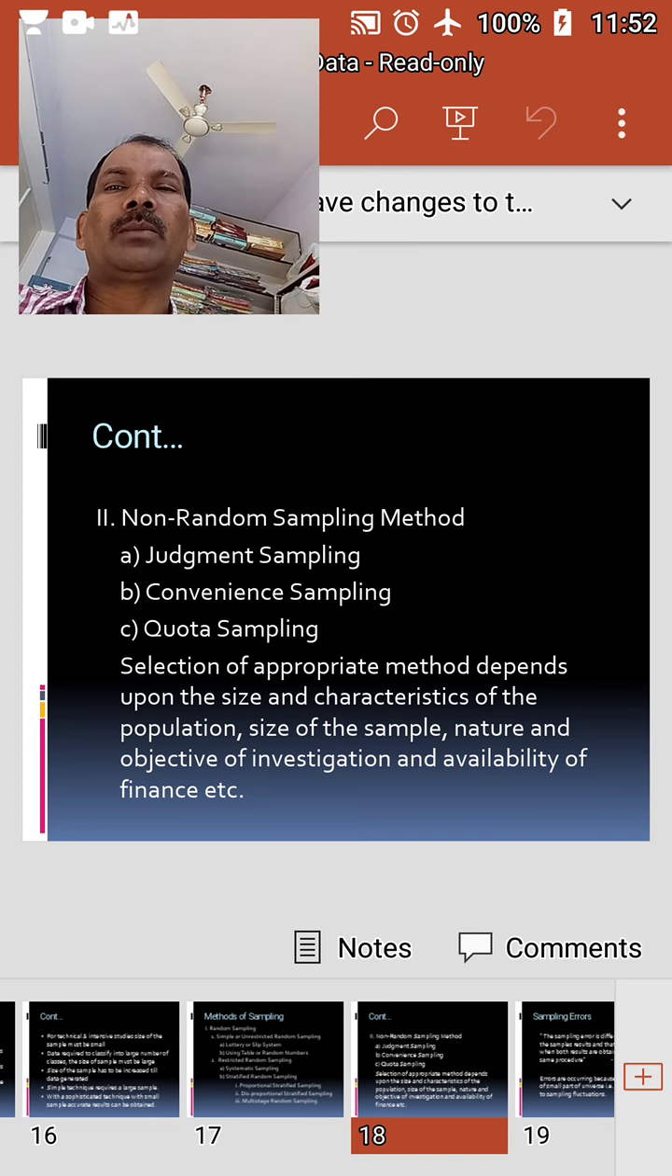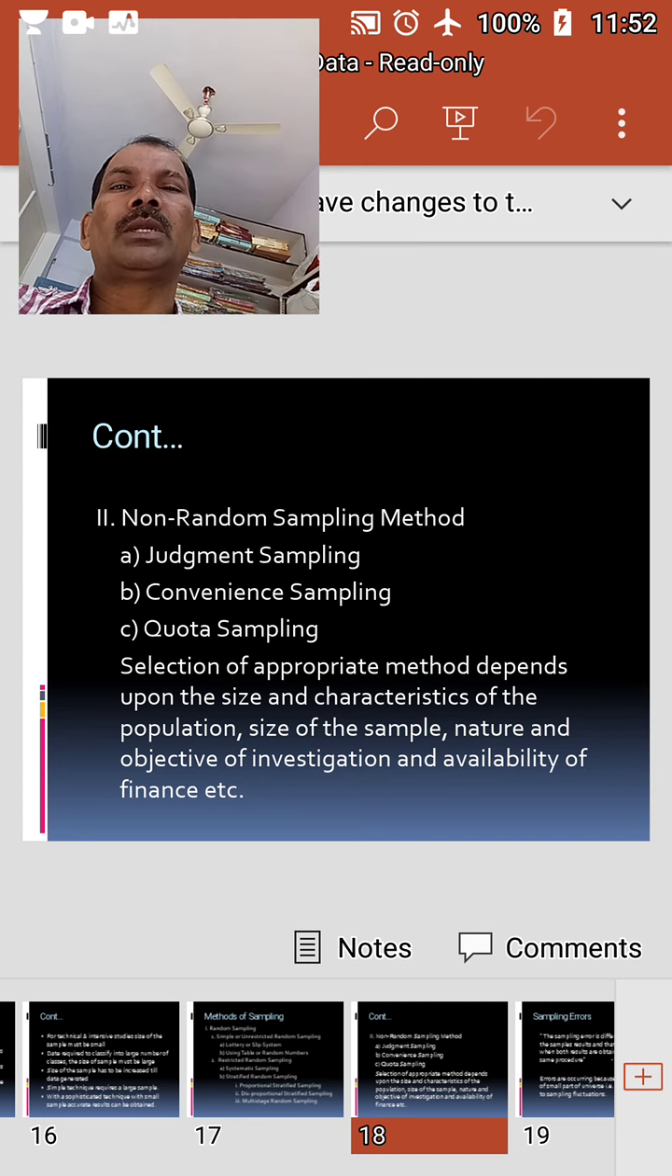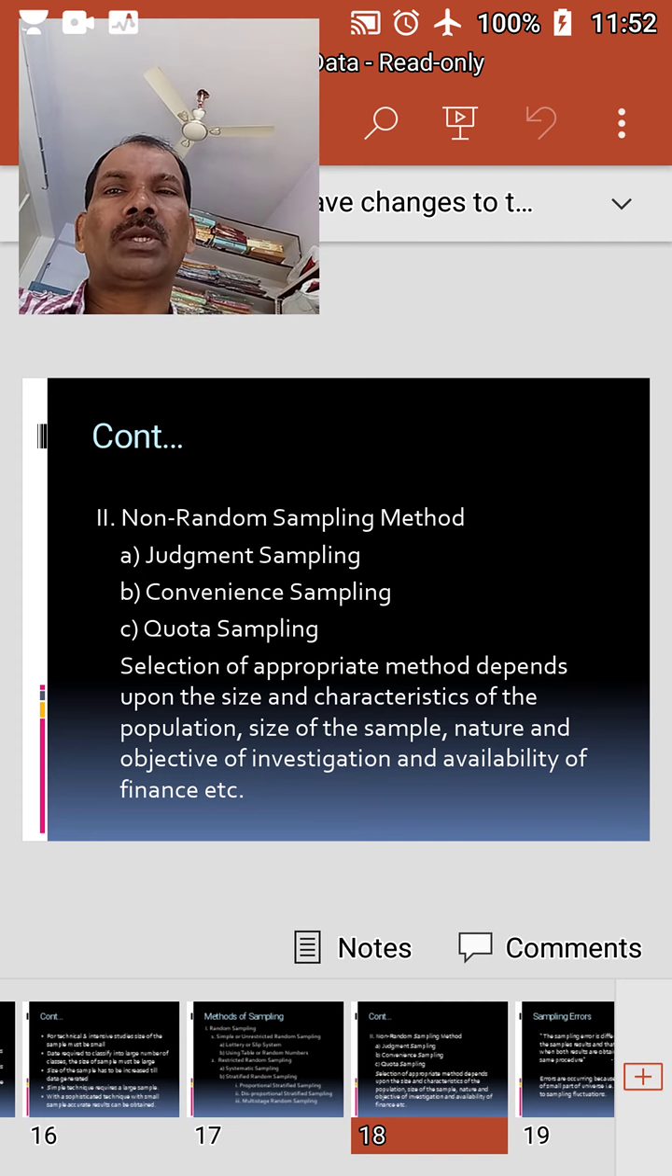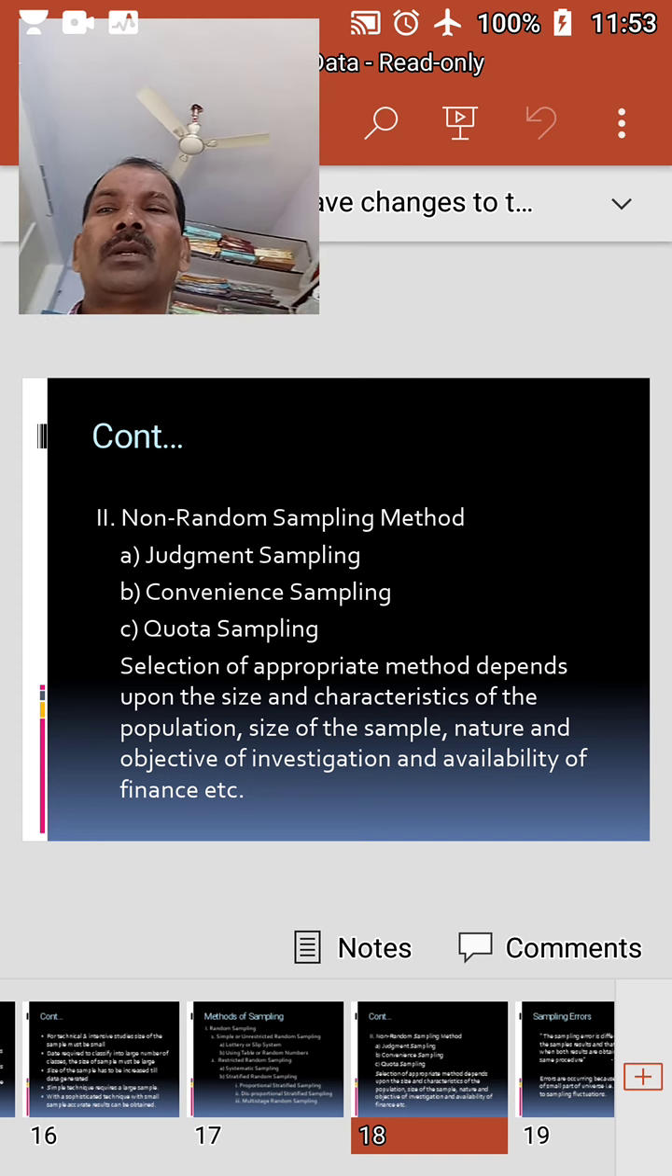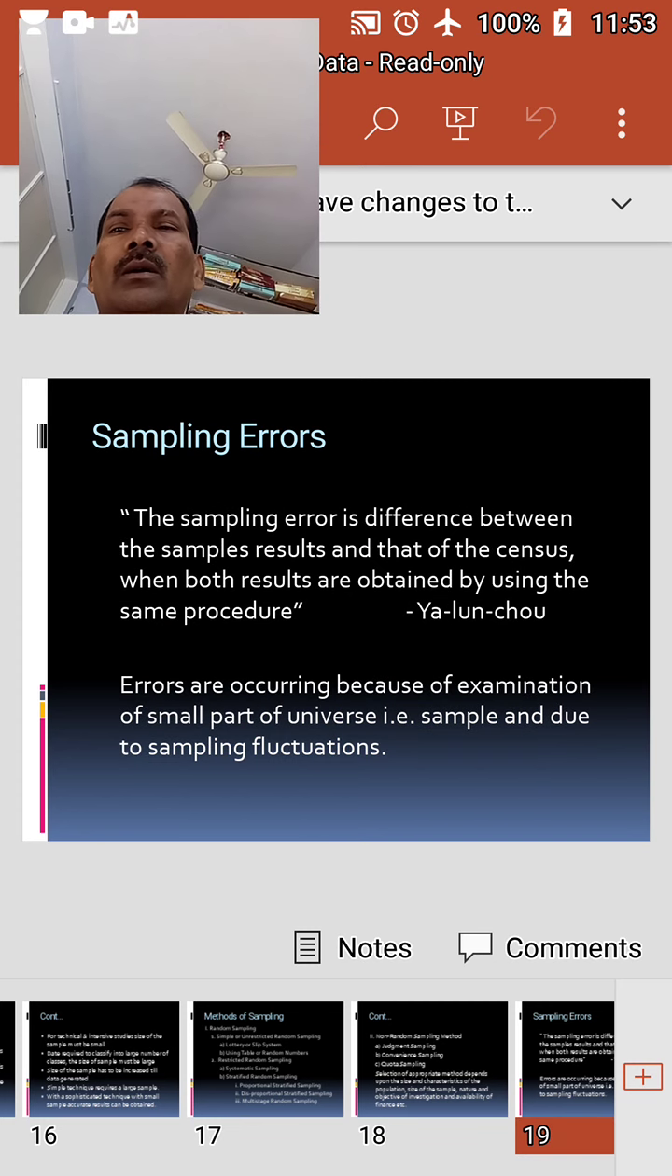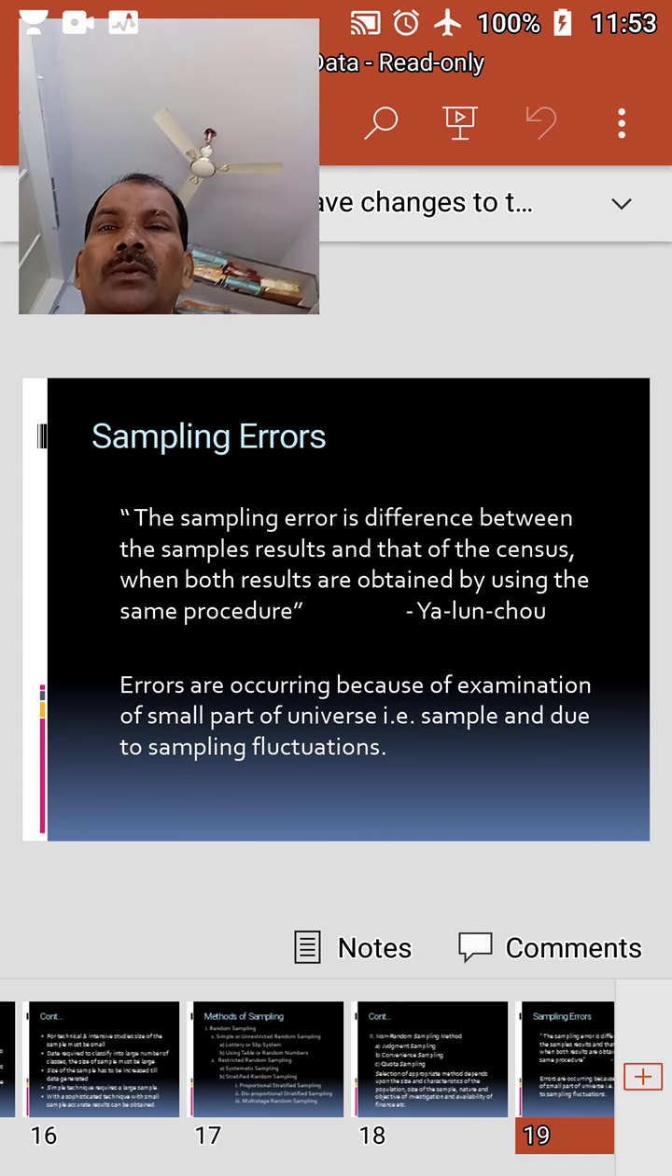Selection of appropriate method. Selection of the sample by random and non-random methods have their own merits and limitations. No method gives a representative sample, as representativeness is a subjective element. However, the choice depends upon the characteristics of the population, size of the sample, nature and objective of the investigation, availability of finance, etc.